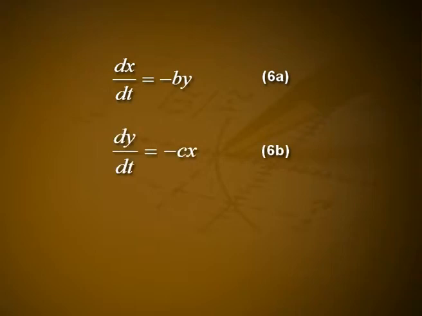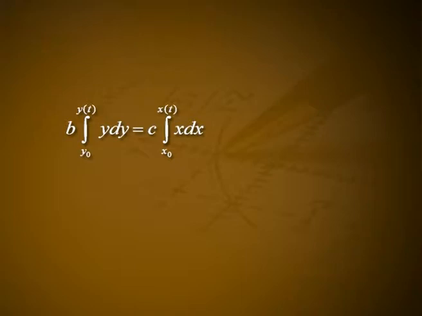Dividing equation 6a by 6b, we have that dy/dx is equal to Cx divided by b y. Separating the variables in equation 7 and integrating, we obtain b times the integral of y dy from y(0) to y(t) is equal to C times the integral of x dx from x(0) to x(t).